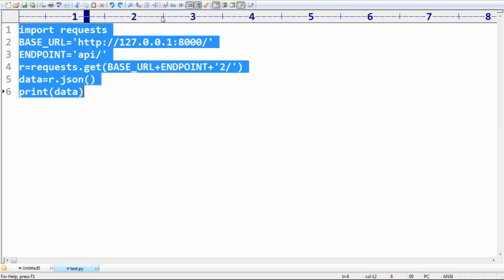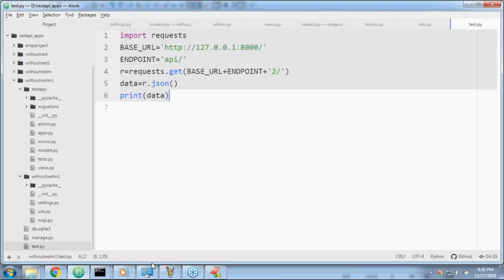Now, the Python application wants to send a request to my Django application. Django will provide some data, and that data should be used by my Python application. How can you do that? Don't ask any questions related to this code. Just be aware it is the Python application. That's the answer.